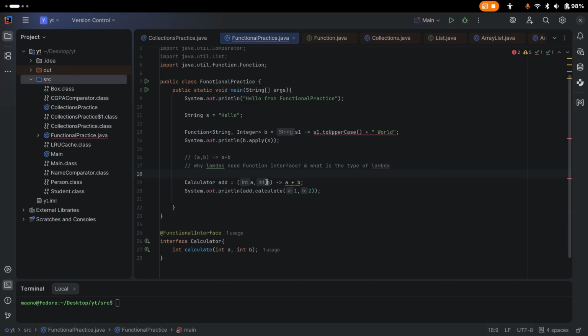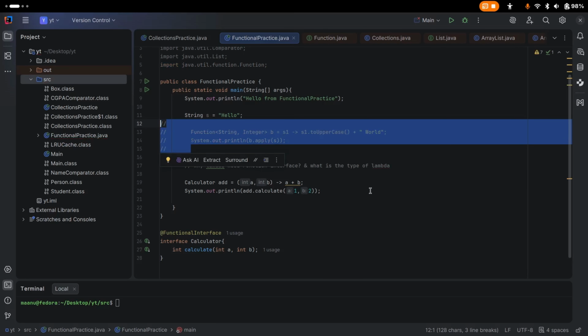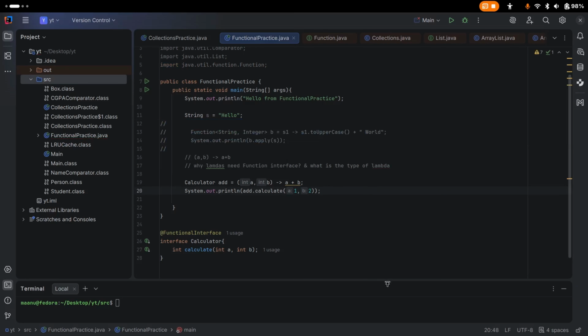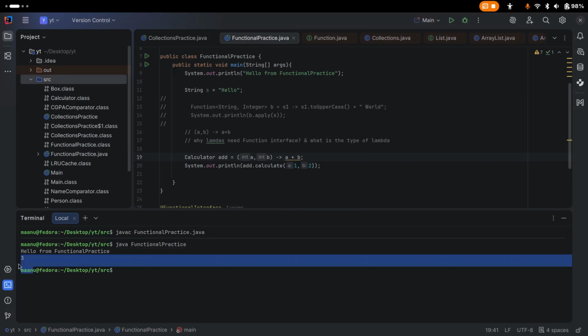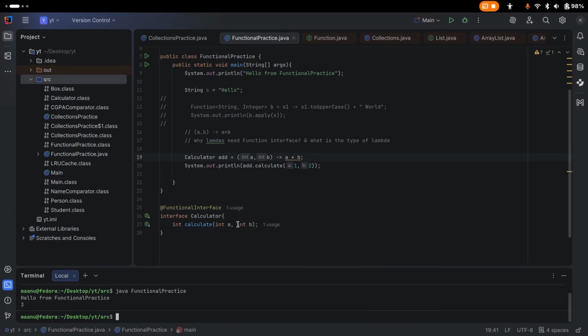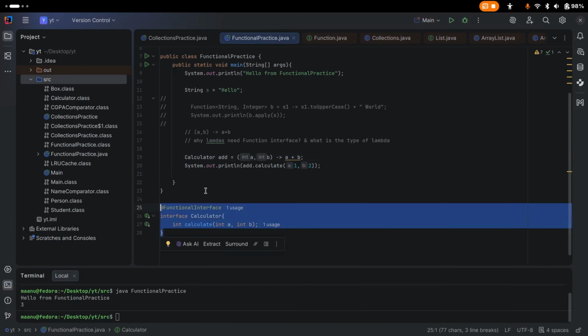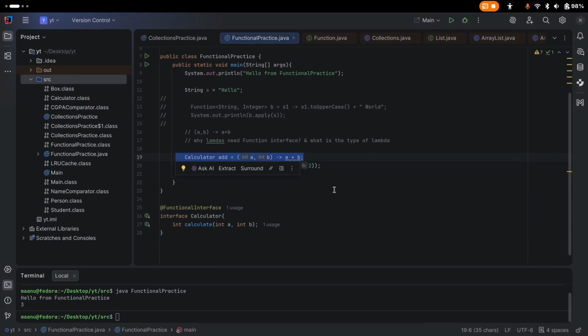Now what's the problem? b is already defined in this scope. So we can just comment this one out. Now this is fine. Now we can compile this, and we can run it. You can see we got 3 here. So this is how we can define our own functional interfaces and use lambdas on them.